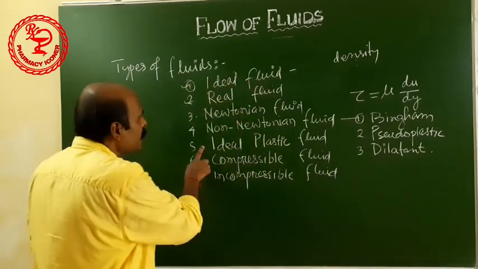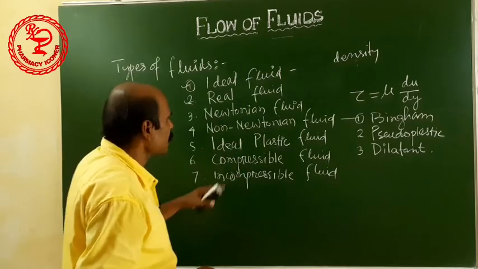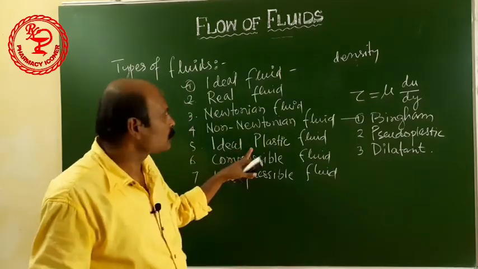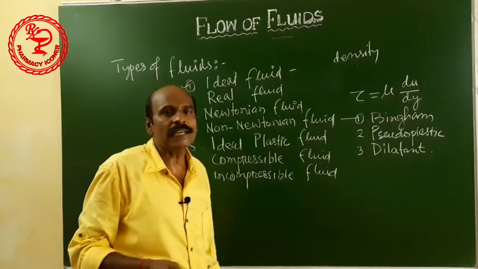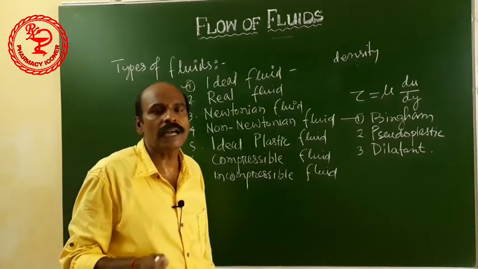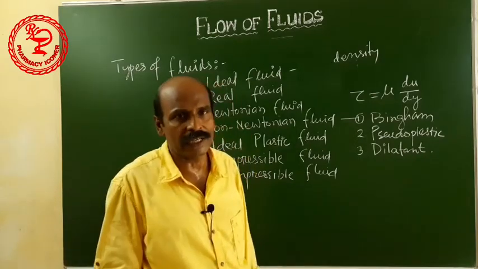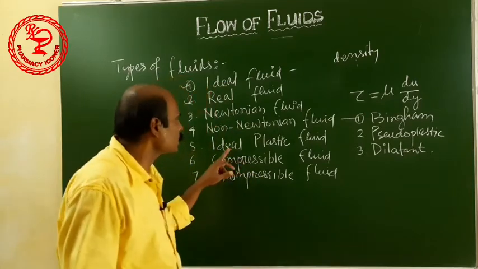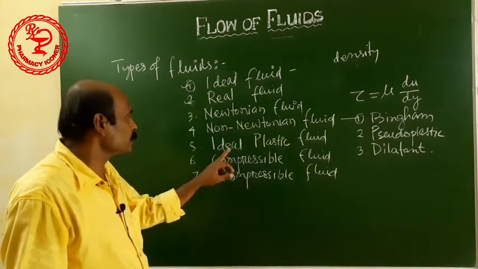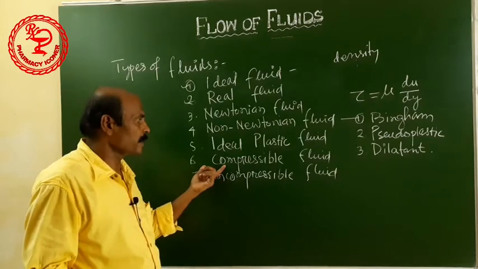Next, ideal plastic fluid. Ideal plastic fluids are those fluids where shear stress is proportional to the velocity gradient. Next, compressible fluid.